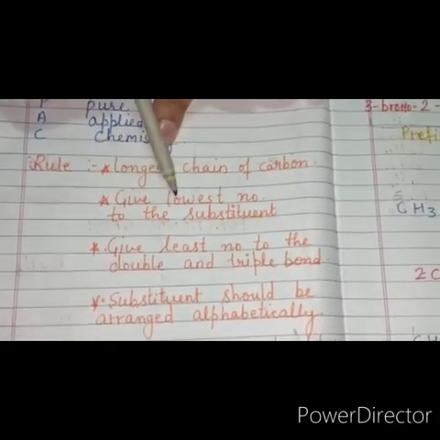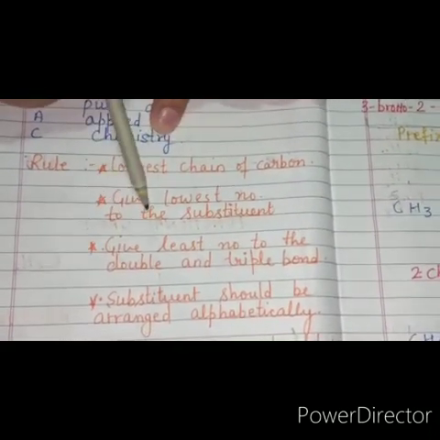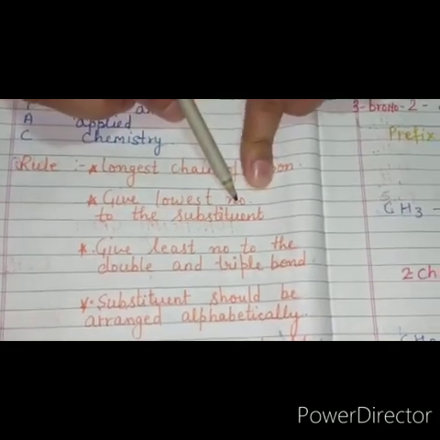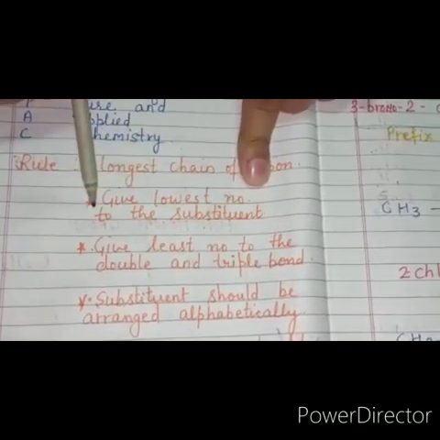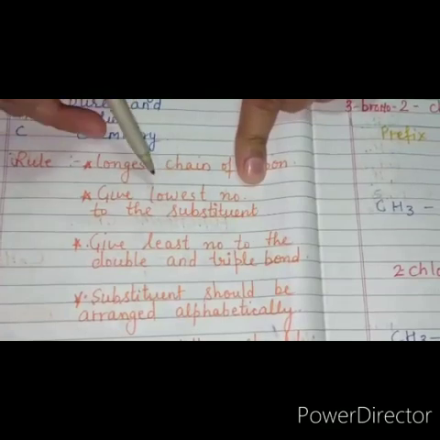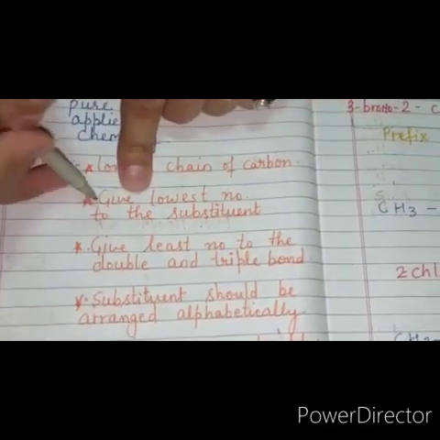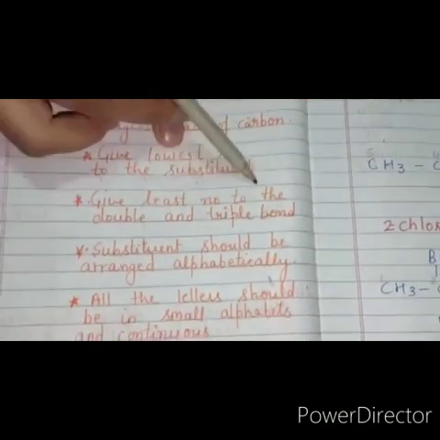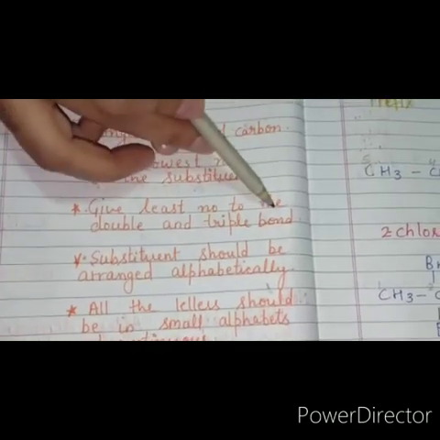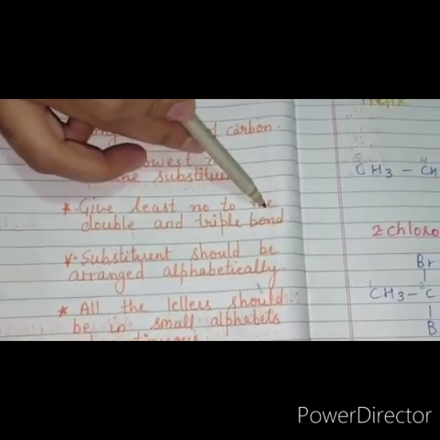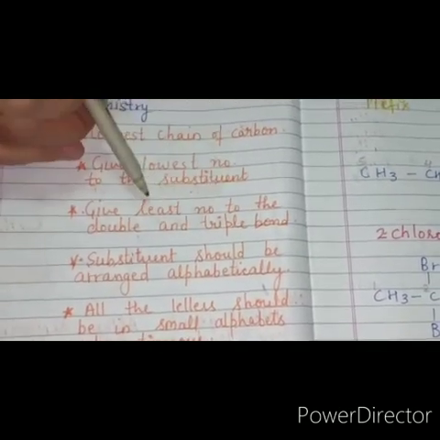Second is give the least number to the substituents. Give the least number to the substituents means anything which is branched, we should give it the smaller number. Give the least number to the double and triple bond. Wherever the double bond or triple bond is there, we should give it the smaller number.